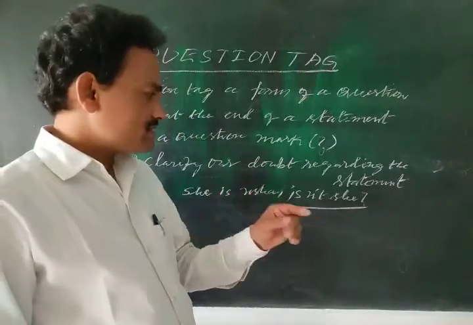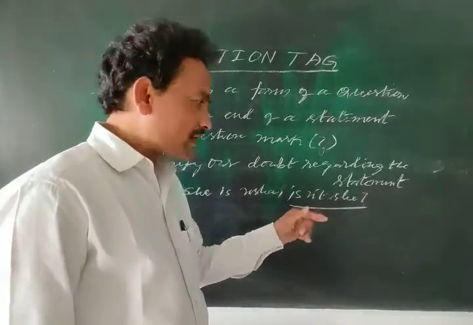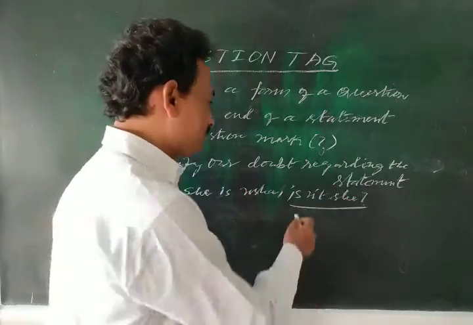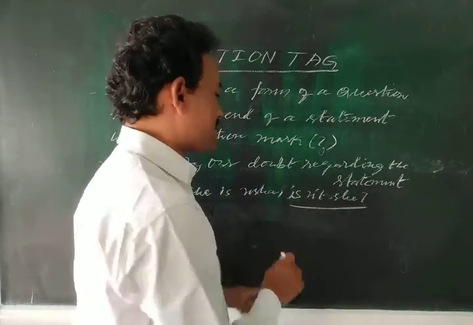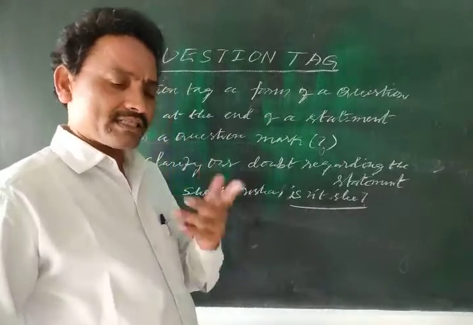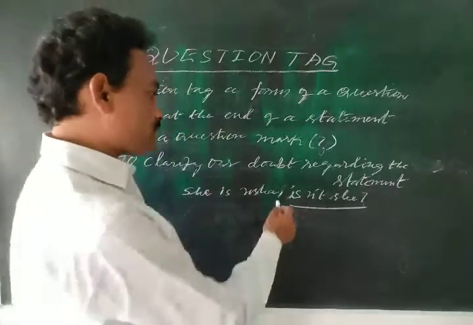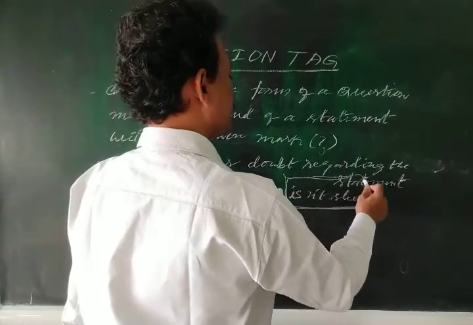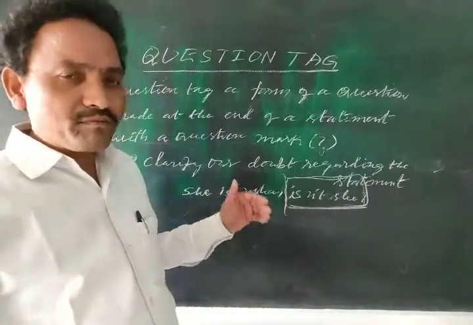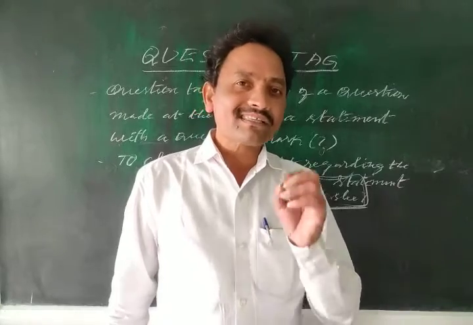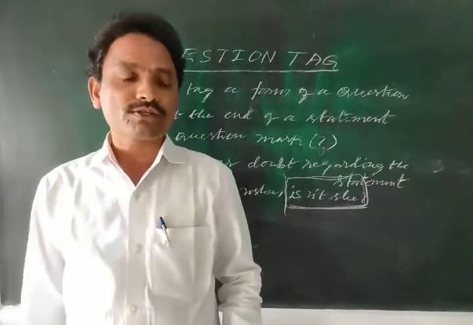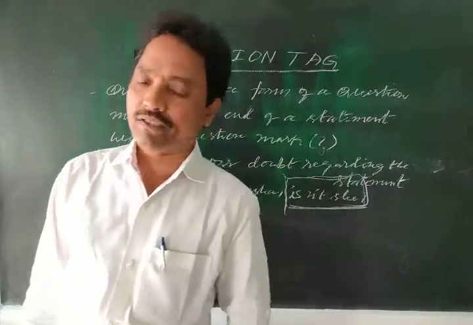She is Usha, isn't she? So to clarify our doubt whether she is Usha or not, we immediately ask this small part, "isn't she?" This part is called a question tag. When you frame a question tag, we follow certain rules, just very limited rules. By following those rules, we can understand this very clearly.